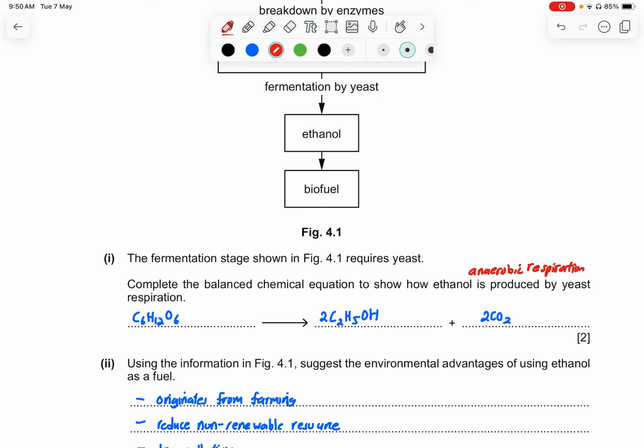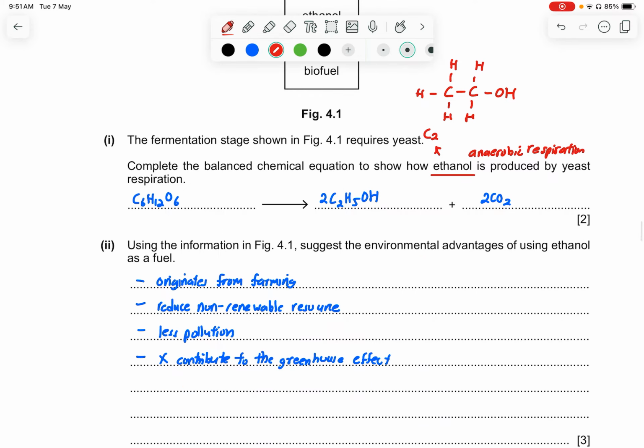So you must know how to balance the equation, and you know this is the ethanol, 2 carbons. Okay, so if you take chemistry, you know ethanol will just look like this. So you know there is an OH there. Okay, so this is ethanol, and then the plus 2 CO2, then you just balance it accordingly. And it's basically just 2 and 2 only.